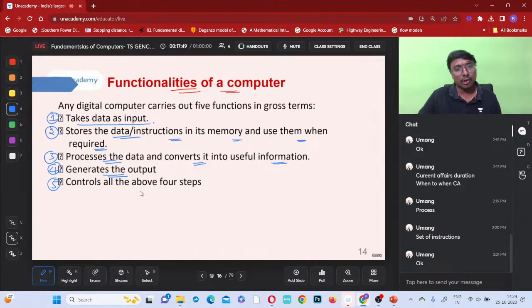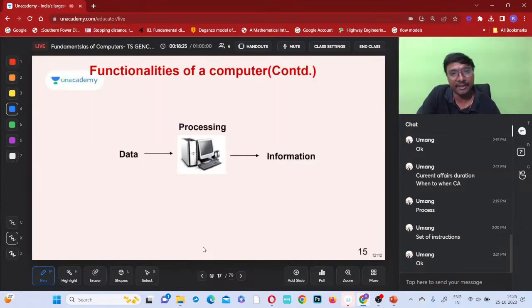Next, it controls all the above four steps. These are the basic functionalities of a computer. Is it clear, all the functions? First it takes the data. You may get a question like: which of the following are listed as the functions of a computer? Takes the data as input, processes the data, stores the data, generates the output, and controls all these activities. Is it clear now, everyone, what the functionalities of a computer are?